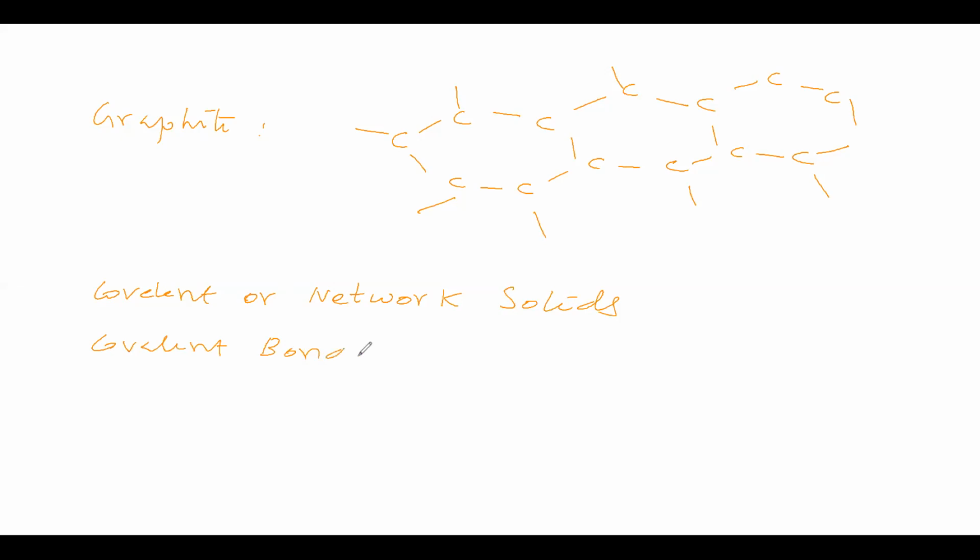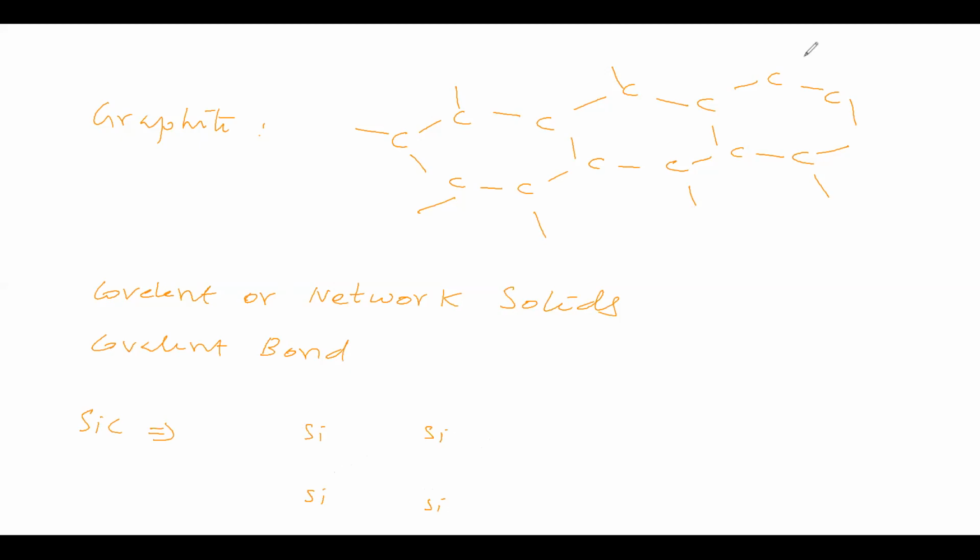Covalent bond is the intermolecular force. Next one is silicon carbide, SiC. How is SiC formed? Silicon comes under group 4. Therefore, its valence shell contains 4 electrons, so it can make 4 bonds.